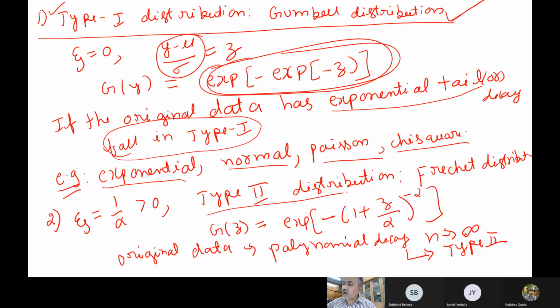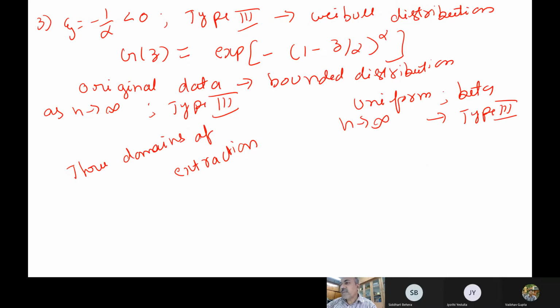Now type 2, which we are also calling the Frechet distribution. Here it is polynomial decay. Sometimes you may have distributions decaying with x square, 1 by x square and other things. They automatically boil down to this type 2 distribution. Then the type 3 distributions, which we also call the Weibull distribution. These do not depend on the decay, it may be exponential or whatever, but things are constrained, like 0 to 1, the upper limit is known and the lower limit is known. Then they boil down to this type 3 distribution.